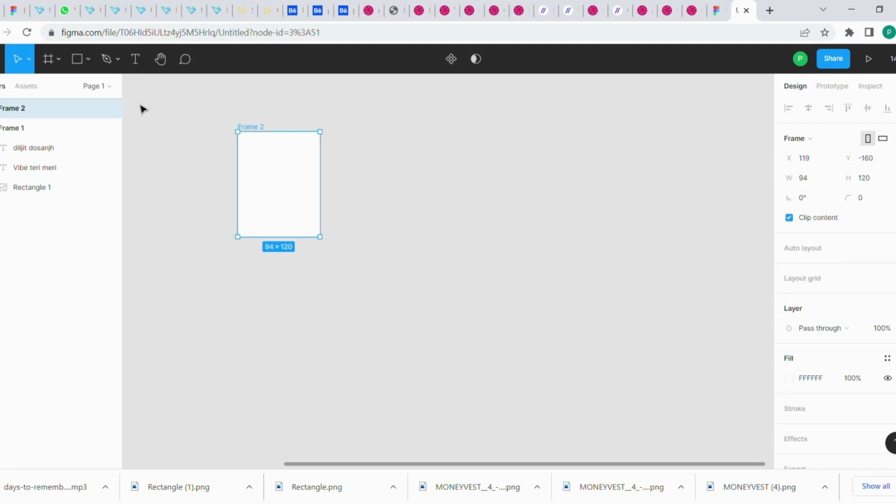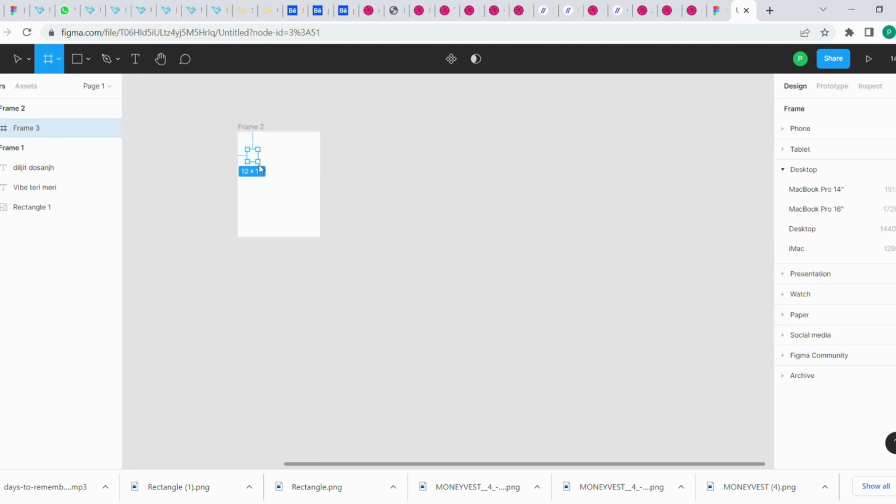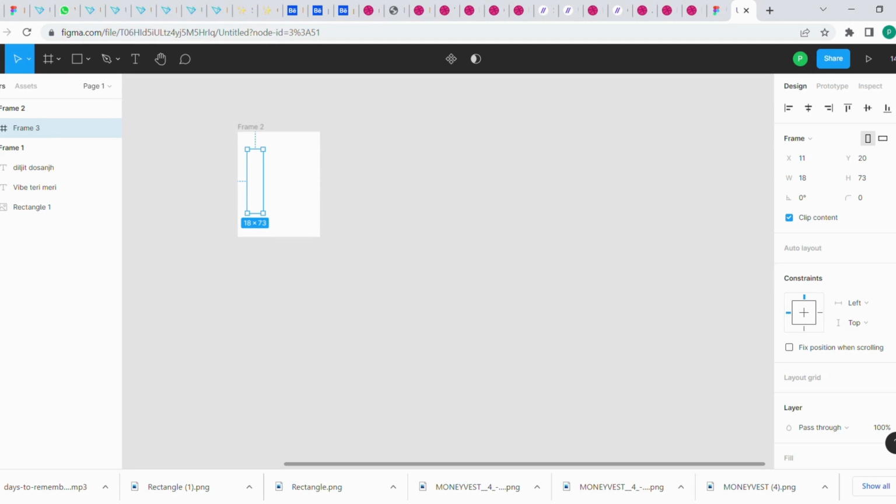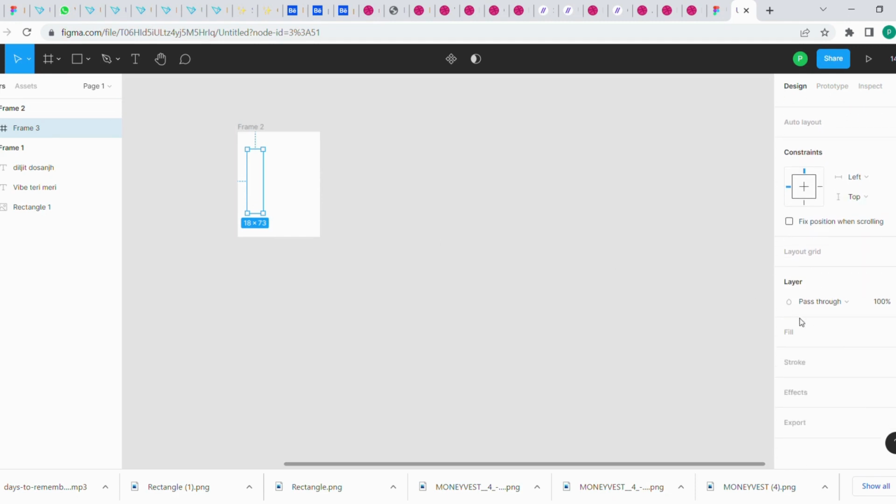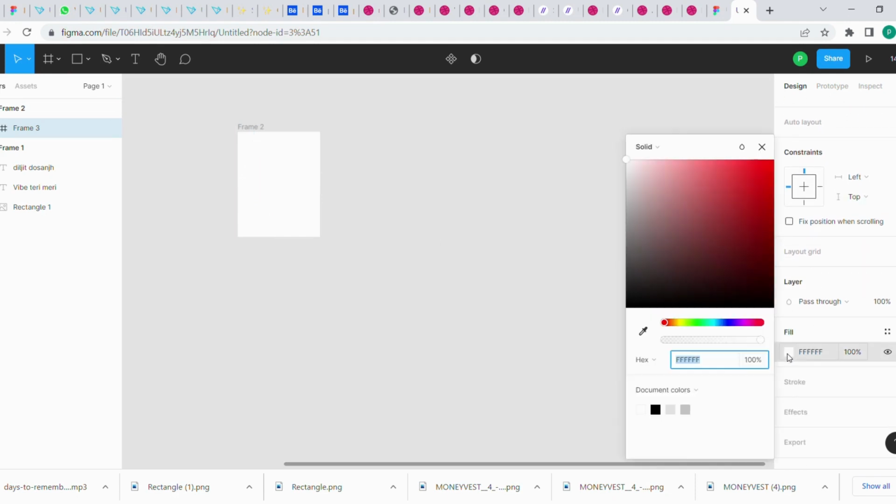Now again select frame and make a smaller rectangle like this and change its color. Go to fill and change color white to any color of your choice. I will be using this color. Perfect. Now we will select the frame.